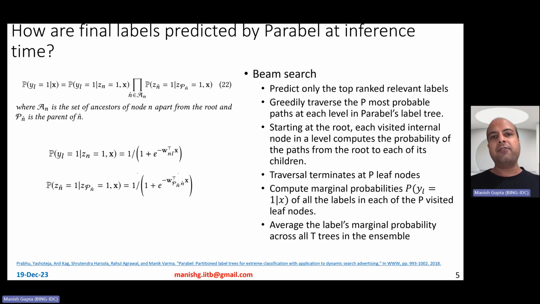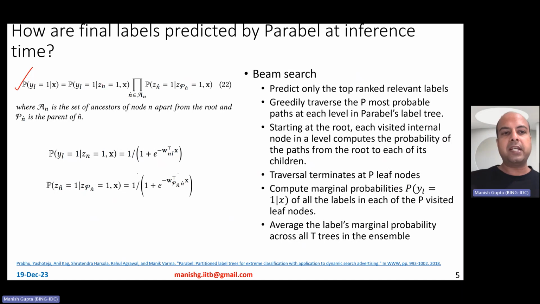Now, how are final labels predicted by Parabel at inference time? At inference time, what you want to do is to figure out what is the probability of any particular label equal to one given x. So you have a test data point coming in. You want to figure out amongst, let's say, 100K labels, which of those labels are relevant. So what is the probability of y_l equal to one given x?